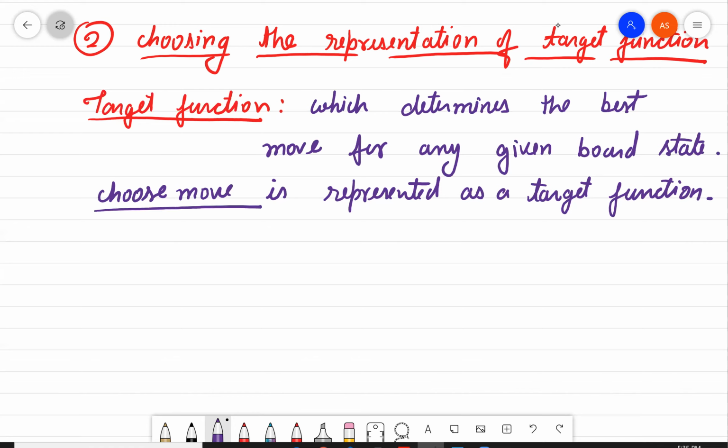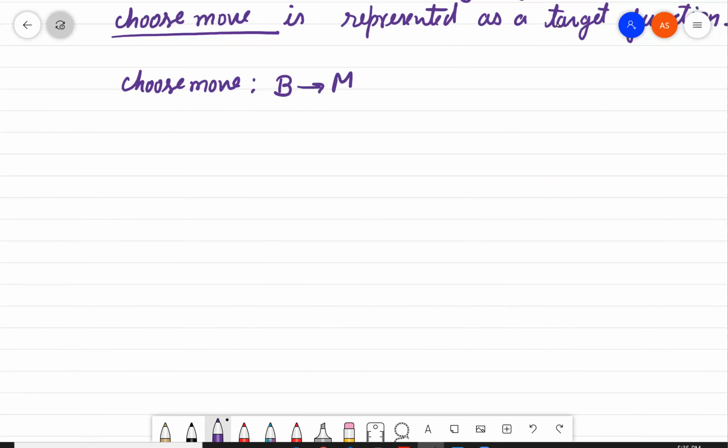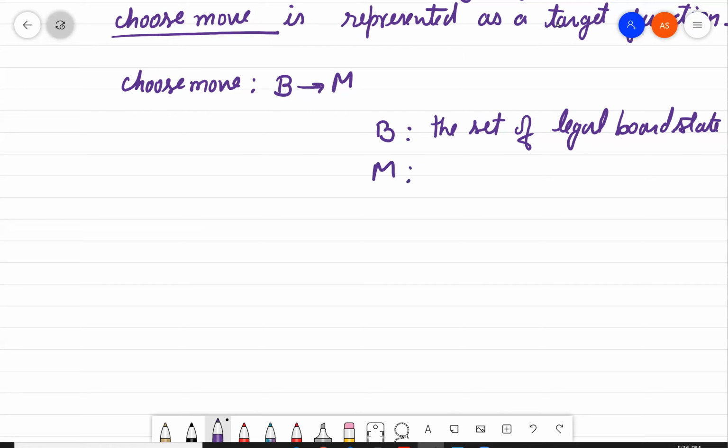How will this ChooseMove function work? We can also write this like this: ChooseMove takes B as the input and produces M. B here is the set of legal board states, and M is the set of legal moves.